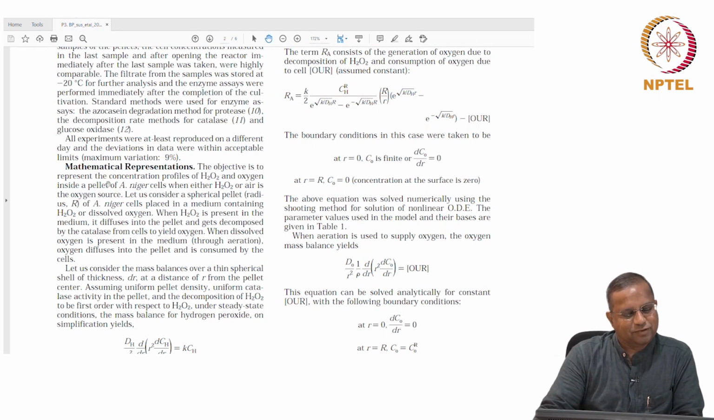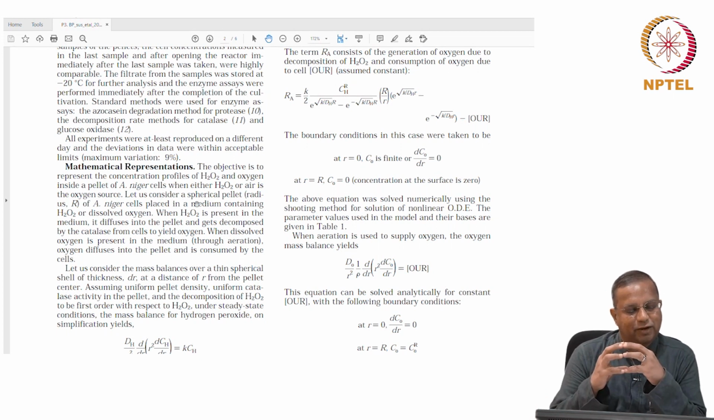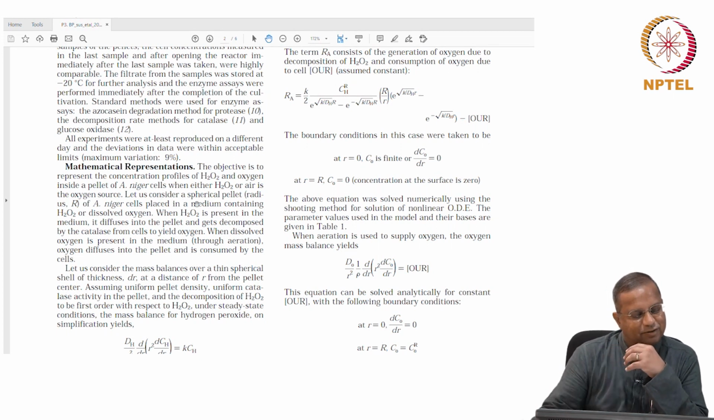chapter in this course. Represent the concentration profiles of hydrogen peroxide and oxygen, the substrate and the product, inside a pellet of A. niger cells when either hydrogen peroxide or air is the oxygen source. Let us consider a spherical pellet of radius r of A. niger cells placed in a medium containing hydrogen peroxide or dissolved oxygen.